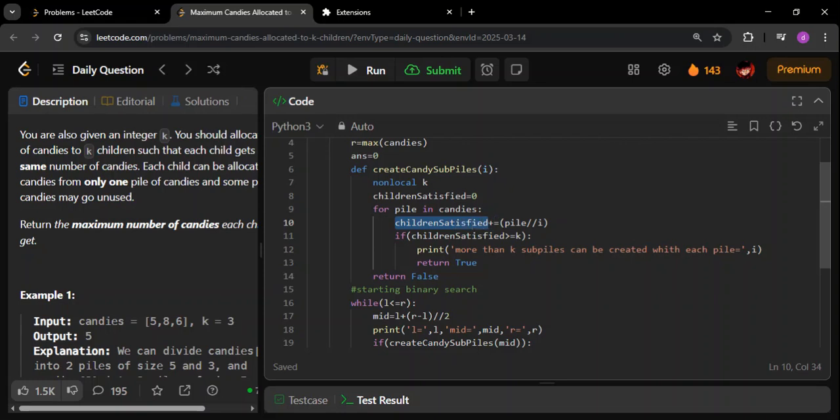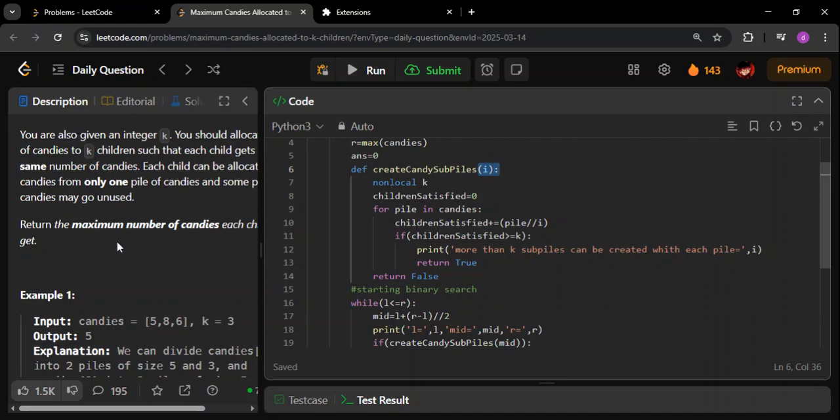At every iteration, I will check whether the satisfied children is greater than or equal to k or not. If this is the case, that means all the children are satisfied, then I can return true directly. I need not go for the next iterations. Otherwise, if this whole for loop completes and we have not returned true, then we return false. That is the basic idea, and this will be printed: more than k subpiles can be created with each pile equal to i. As simple as that. So that means if we start giving i number of candies to each child, then yes, we can satisfy them.